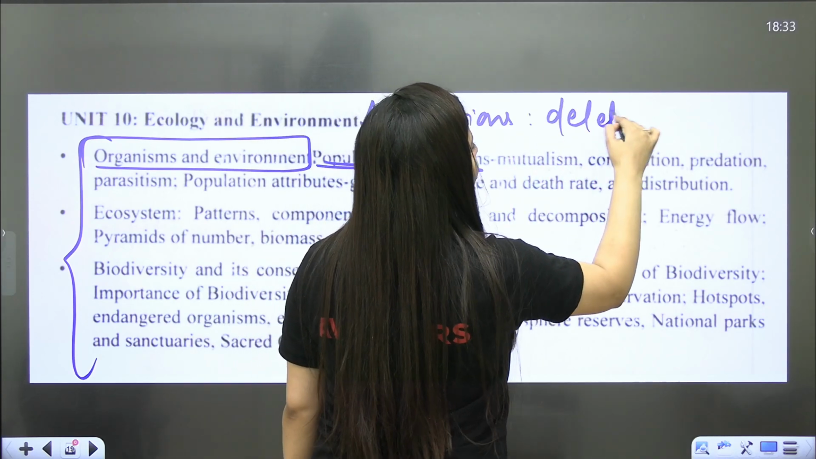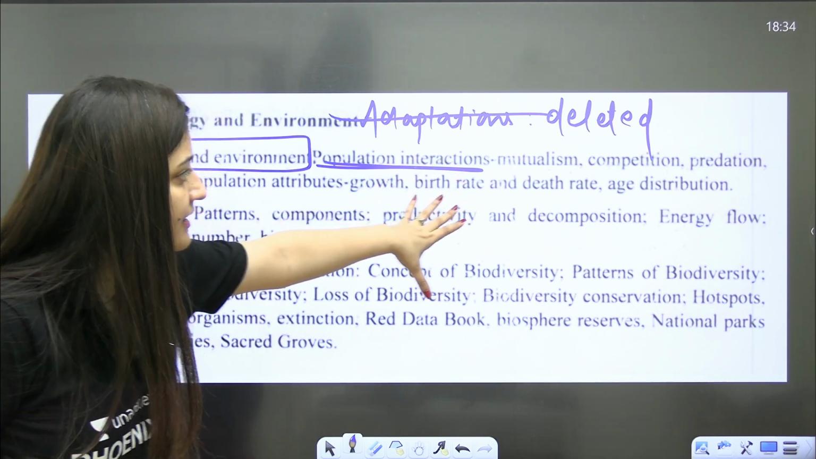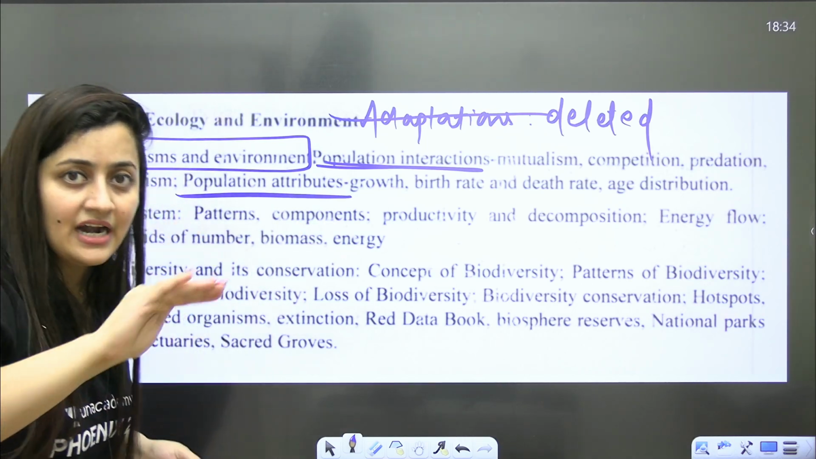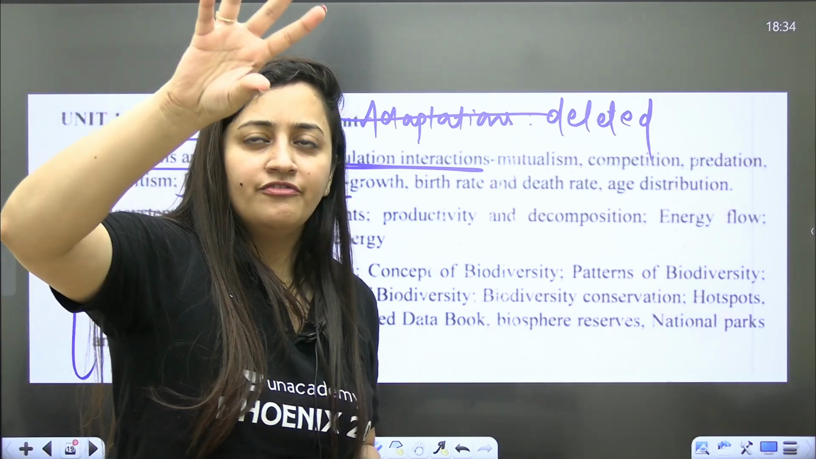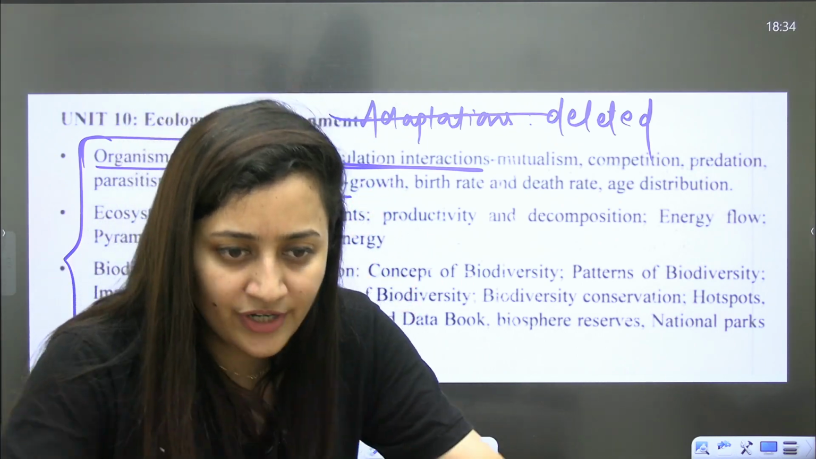Okay, so no need to study adaptations. You should know about population and their interactions and their attributes. That's it, that's all. Adaptations are deleted. So in old NCERT, conformers, regulators, all those things are given, not required, right? No need to study that.